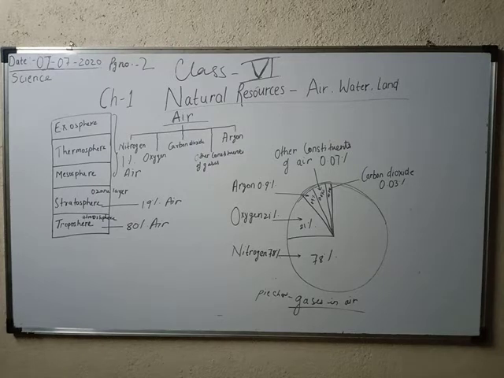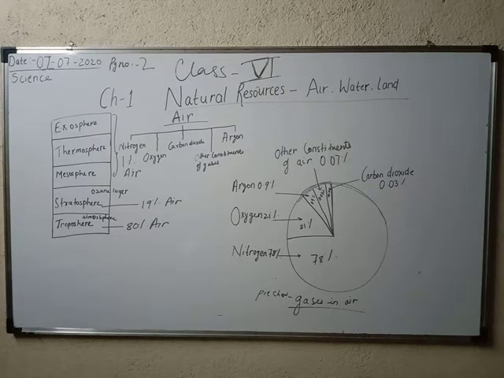So the amount of gases in the air is the greatest near the surface and decreases as we go higher. We already discussed that air is mostly present only up to the stratosphere, and as we go higher, the amount of air is decreasing, so the amount of gases is also decreasing. That is, air becomes rarer at higher altitude. So the proportion of the constituents of the air and some of their uses are given here.